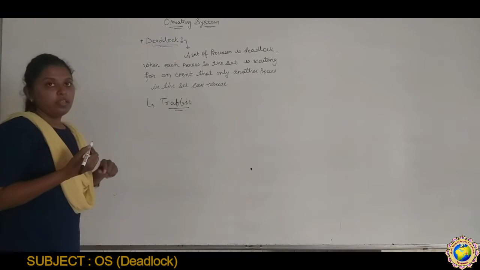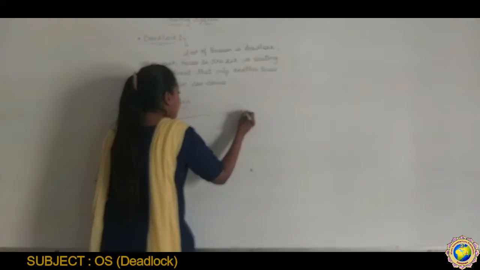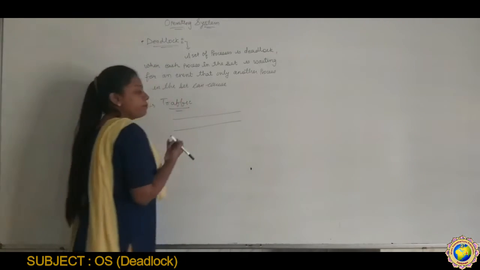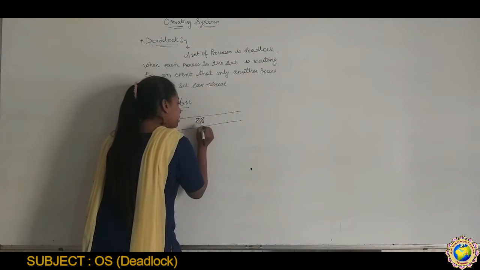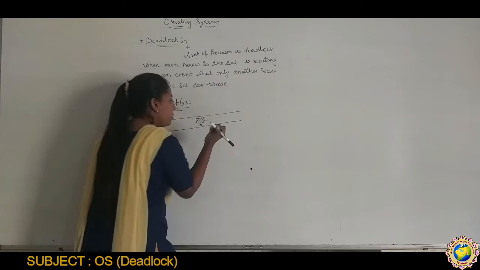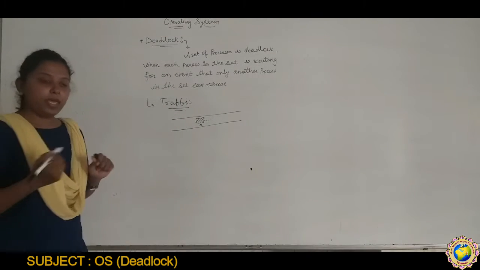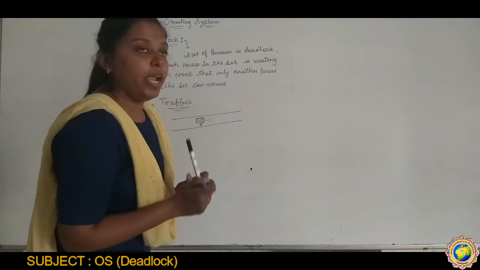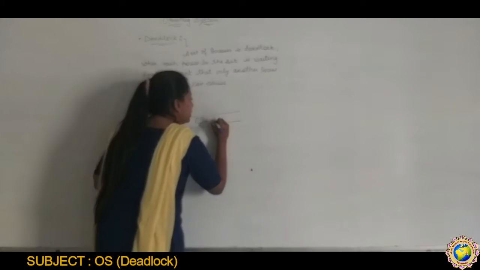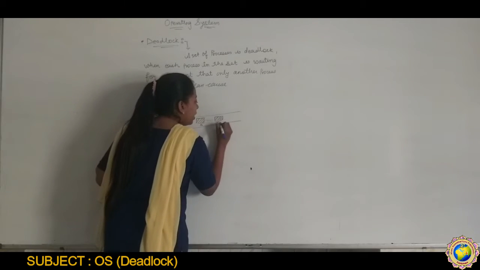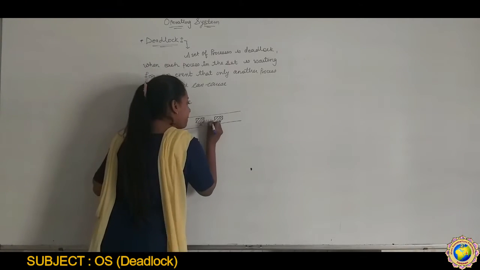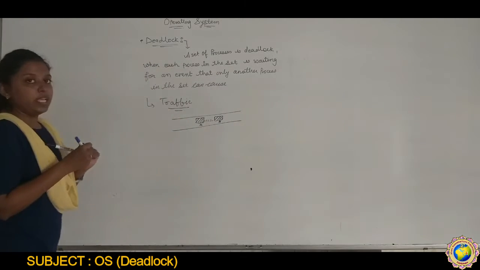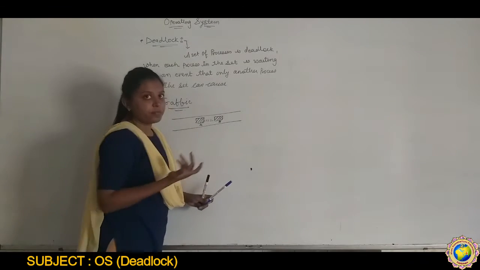Here, if one car is going on this side, and at the same time another car is going on the other side, this is a one-way road.